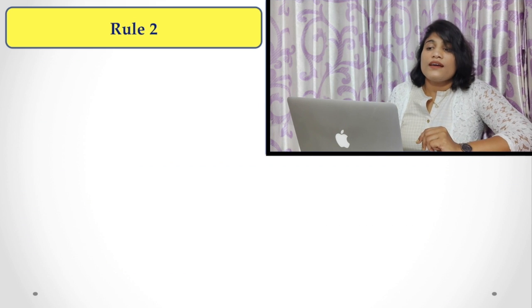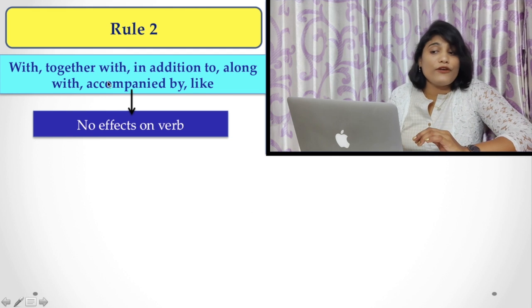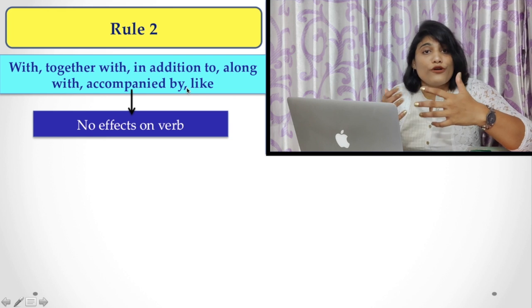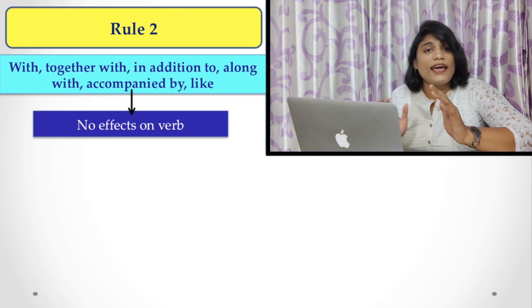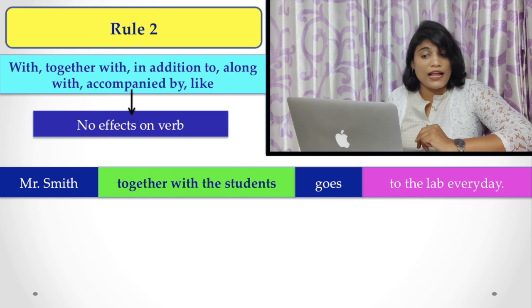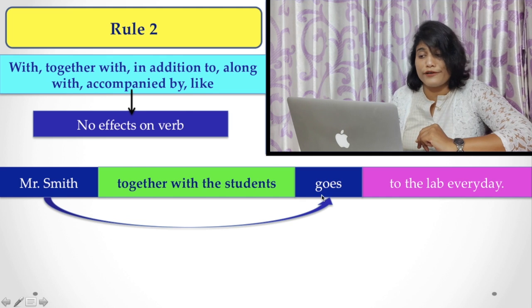Now, come to the second rule. What is that? With, together with, in addition to, along with, accompanied by, like. If you get all these words, they may not have any effect on the verb. If you see the example, you will understand it clearly. Here you find, Mr. Smith together with the students goes. Why goes? Because here the subject is Mr. Smith, which is singular in number, so you have to choose the verb with s ending, that is, goes to the lab.